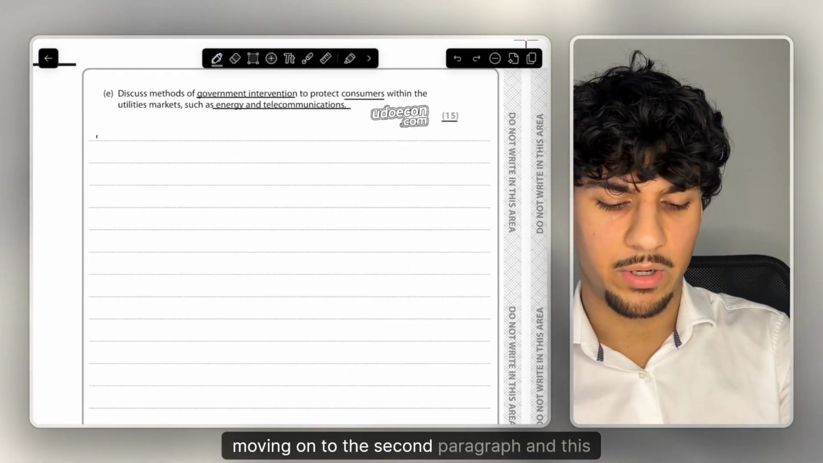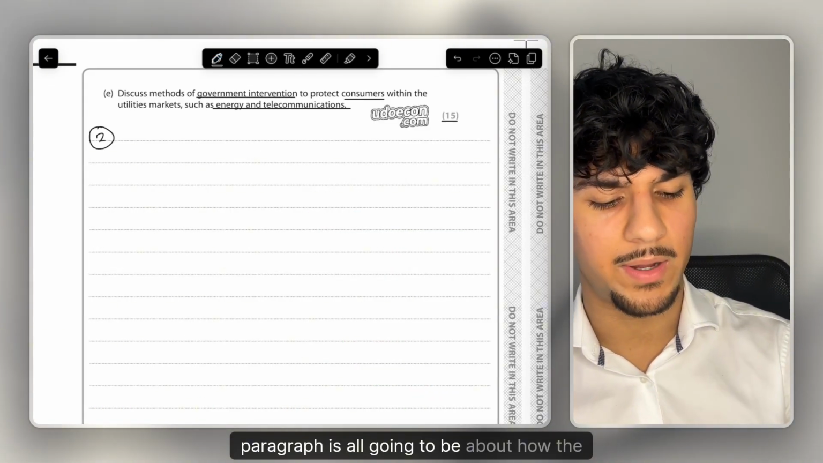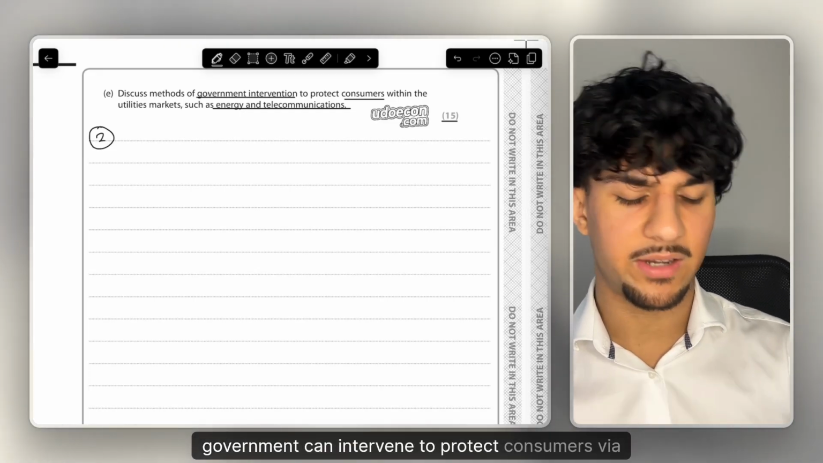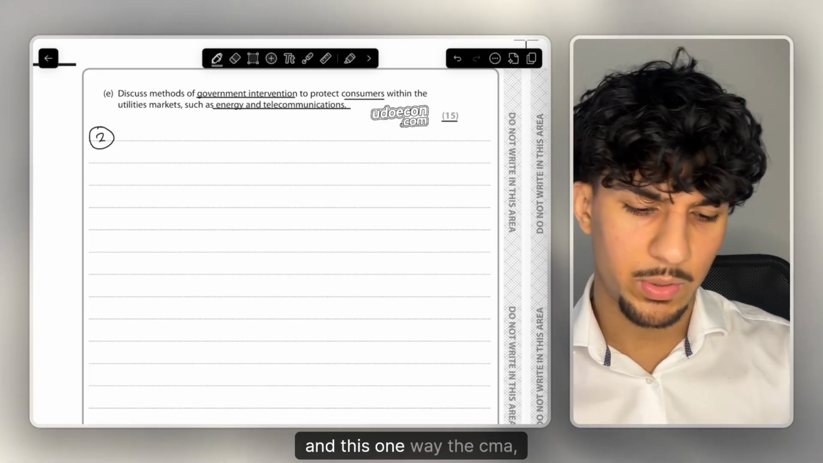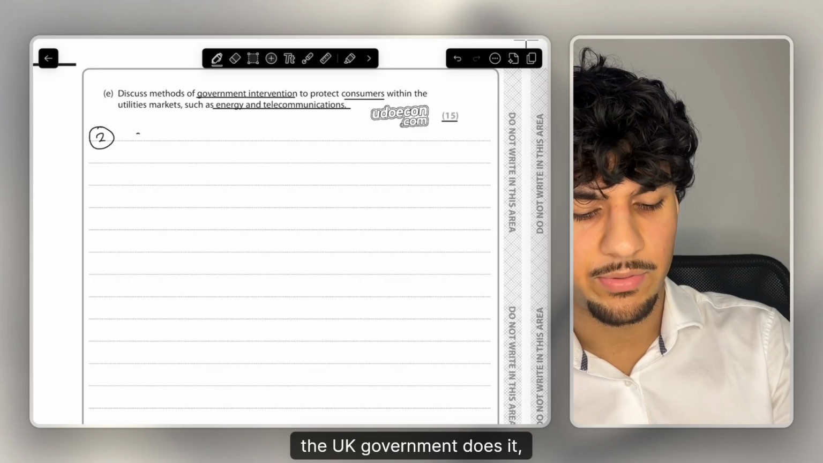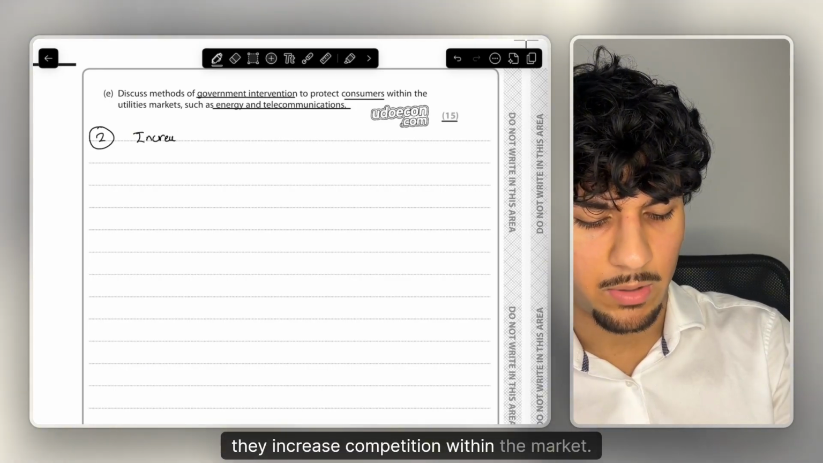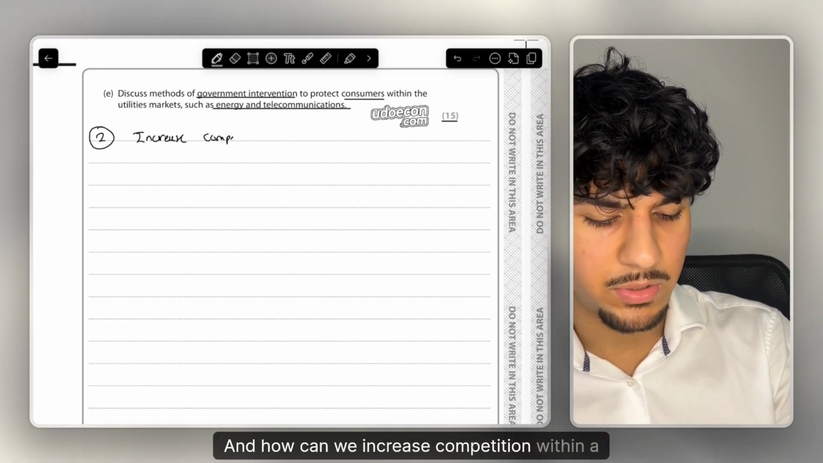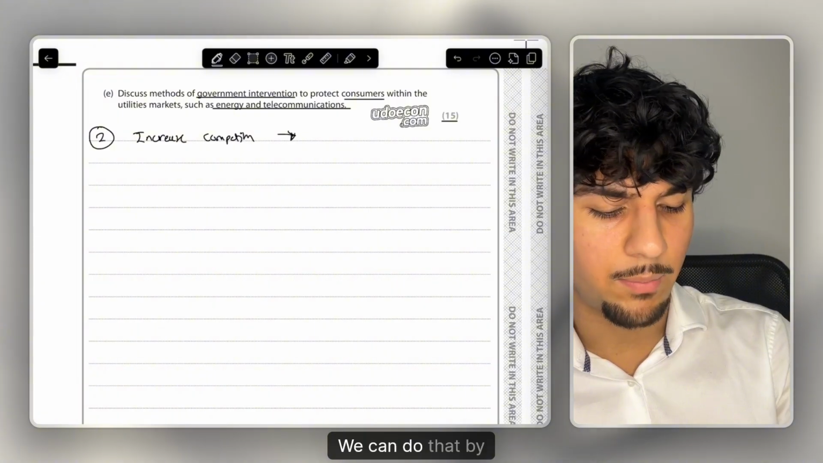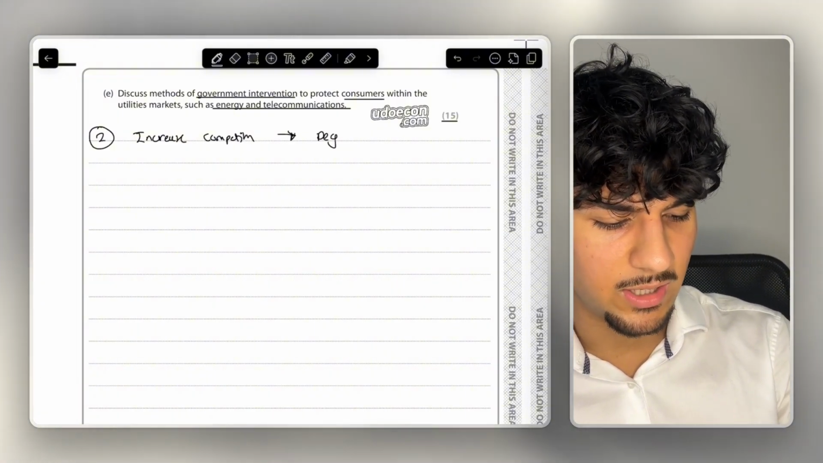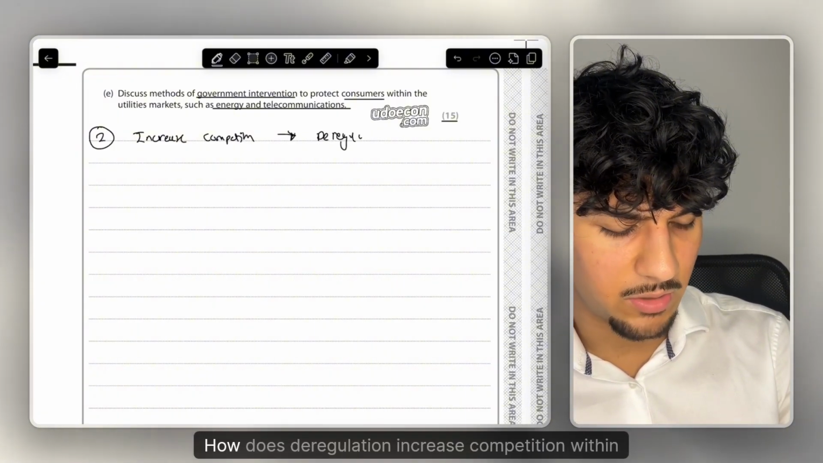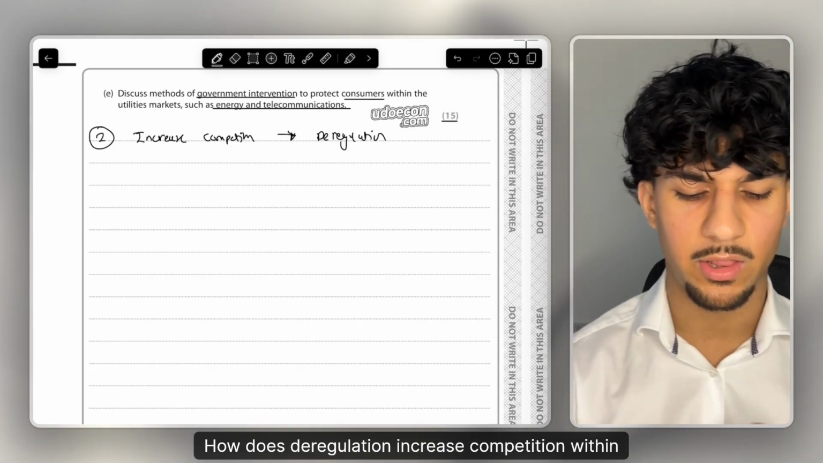Moving on to the second paragraph, and this paragraph is all going to be about how the government can intervene to protect consumers via, and this is one way the CMA / the UK government does it, they increase competition within the market. And how can we increase competition within a market? We can do that by a concept called deregulation. How does deregulation increase competition within the market?